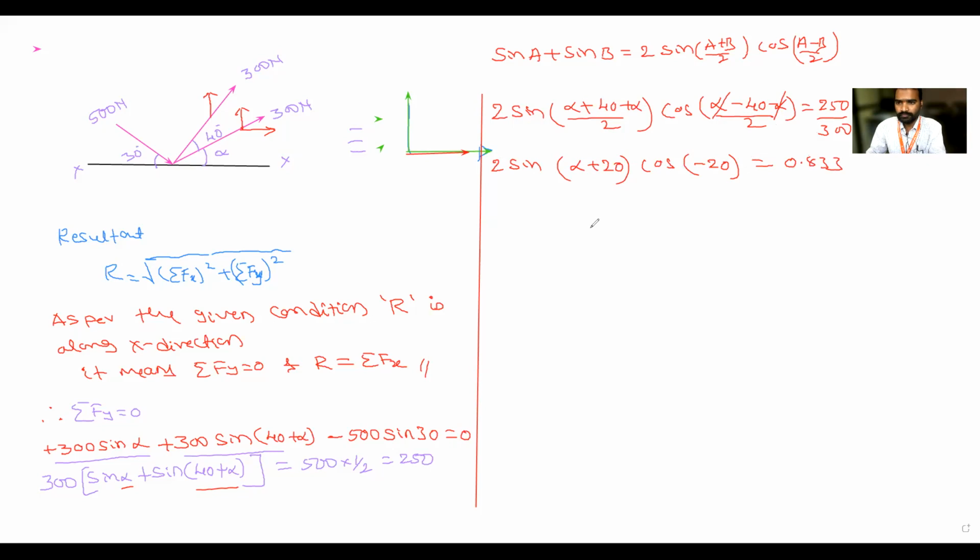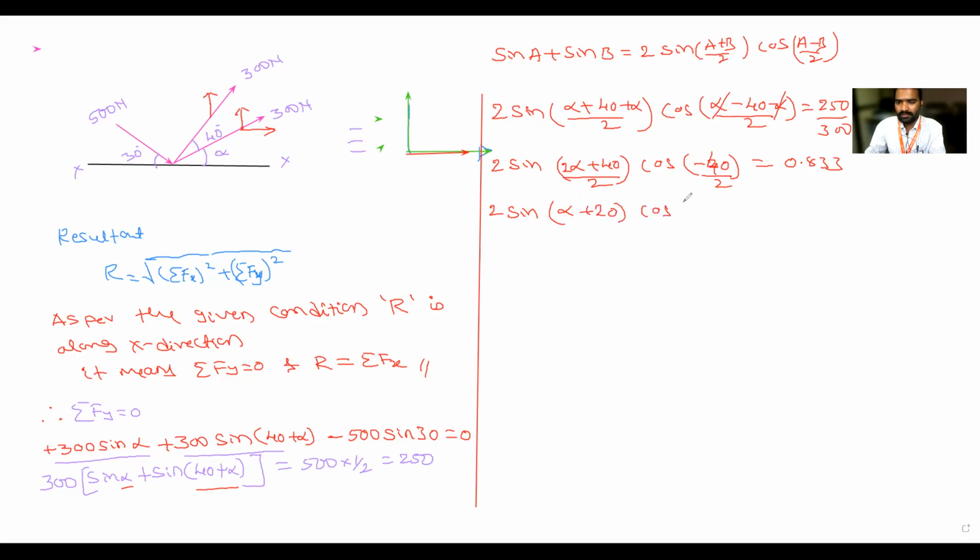Is it correct? In the first bracket it is alpha plus alpha, so I will write 2 alpha plus 40, divided by 2. Here, what will it be? Minus 40 divided by 2. Okay, so next, 2 times sin of... simplify here: alpha plus 20.